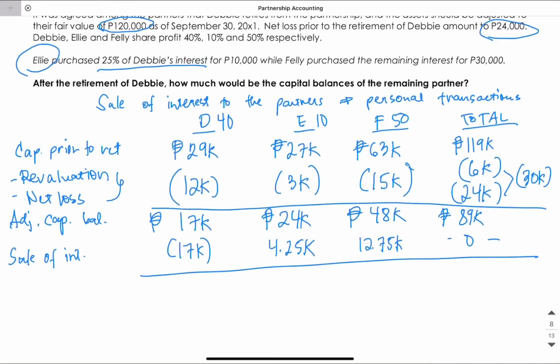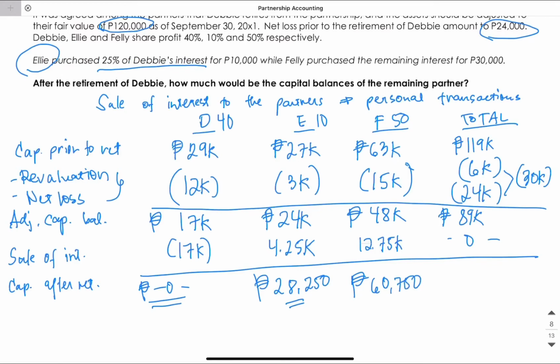So after the retirement, the capital balances after retirement would be as follows. Of course, for Debbie, it will become 0, for Ellie this will be 28,250, and lastly, for Feli, this will be 60,750. When we combine these two, of course, 89,000 will be the sum. So this is how we compute for sale of interest to the partners.